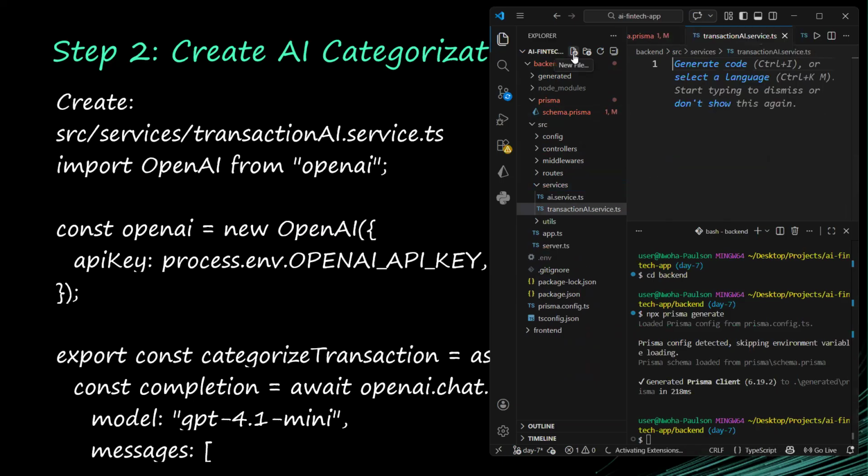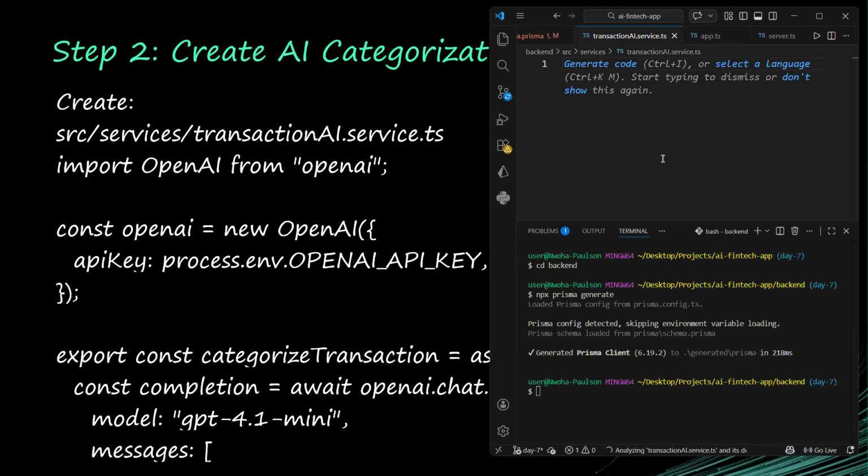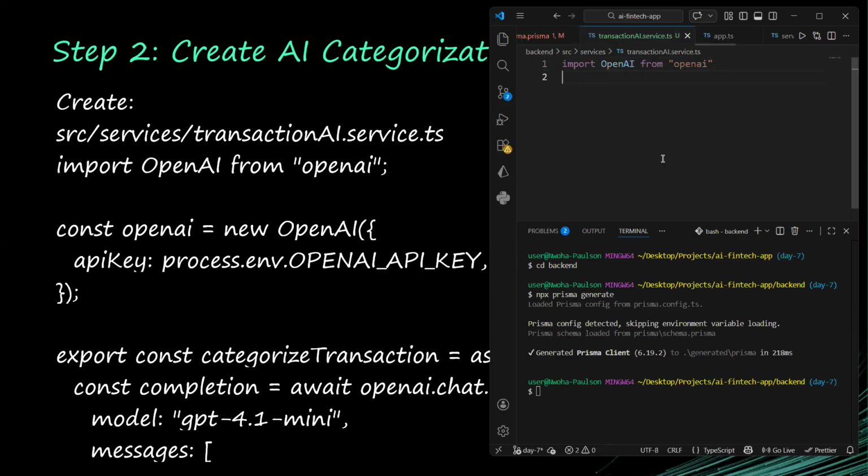Now inside here, what am I going to do? I'm going to import OpenAI from openai. Okay, it's not giving me IntelliSense. Then the next thing, we also had a service that was taking generated responses for us.